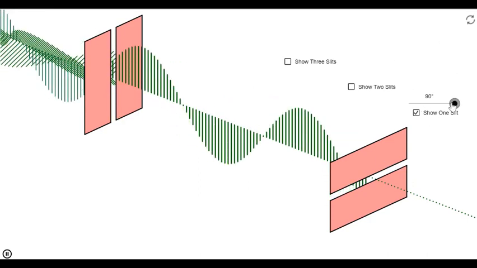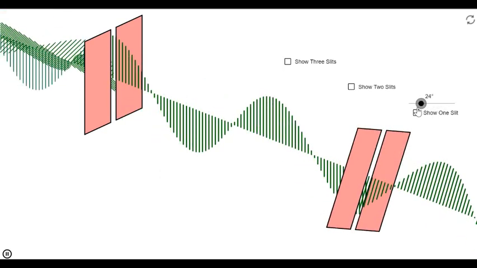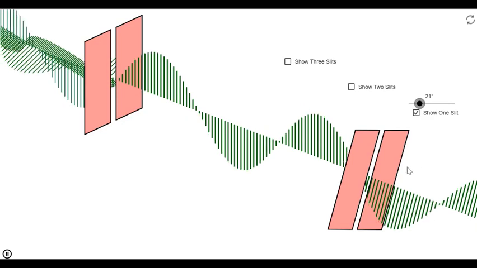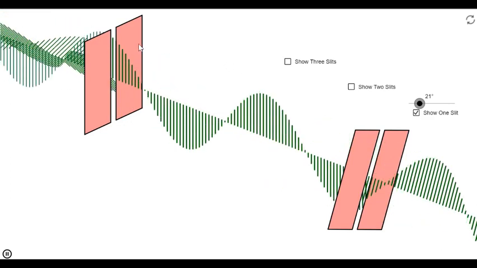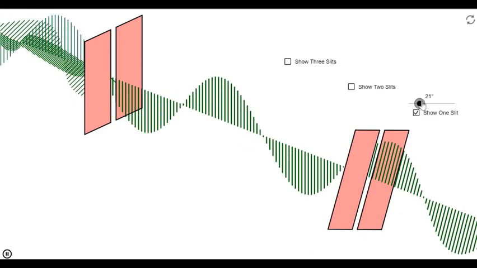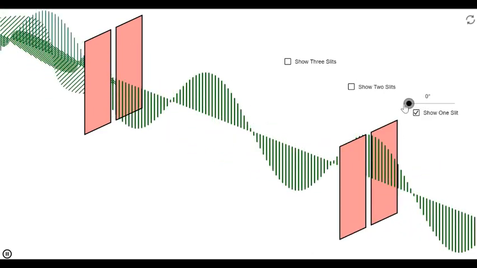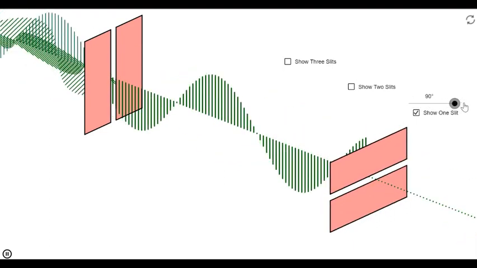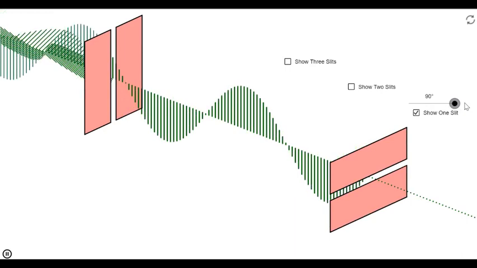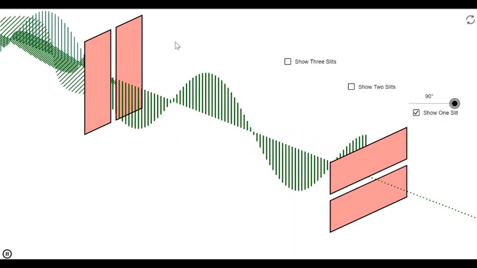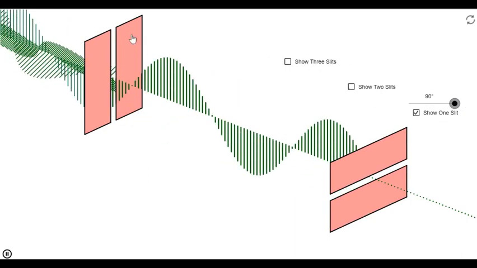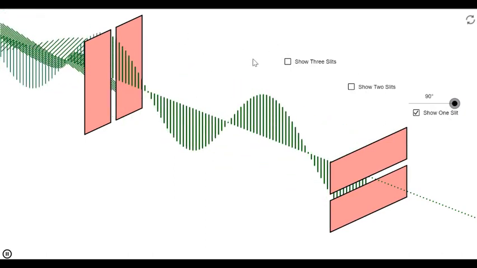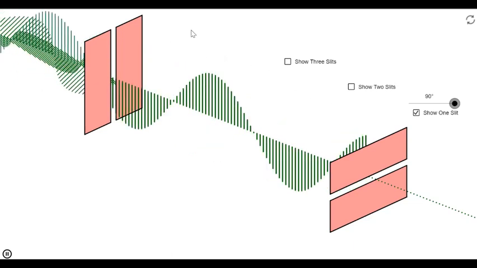Therefore, the intensity of the light which is being transmitted, coming out from here, depends upon the polarizer and the analyzer. If the angle between the polarizer and analyzer is 0, I have maximum intensity. But if the angle is 90 degrees, then I have 0 intensity. So there must be some relation between the angle of the polarizer and the analyzer. Now this relation was given by